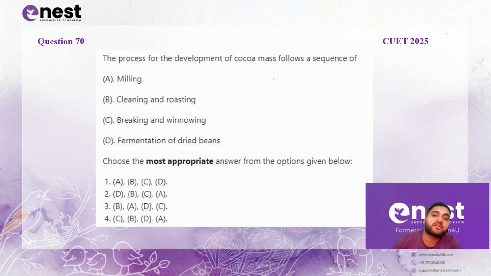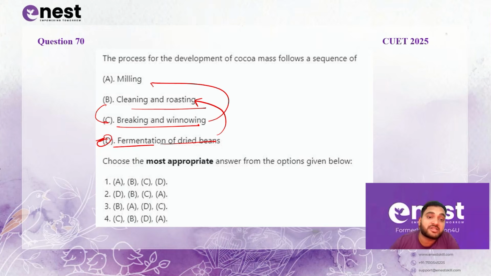First of all, you have the fresh cocoa beans which you will be subjecting to fermentation so that the outside mucilage is converted into liquid, so it is easier to clean it. Then you will subject it to cleaning and roasting. After this you will subject it to breaking and winnowing, followed by the last step, which is your milling. So D, B, C and A.